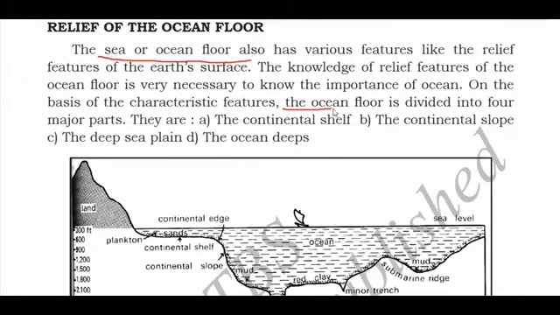Now, what are the important ocean floors? This question is there in your exercise also. So the ocean floor is divided into four major parts. What are the parts of the ocean floor? First one is continental shelf. Second one is continental slope. Third is the deep sea plain, and the fourth one is ocean deeps.